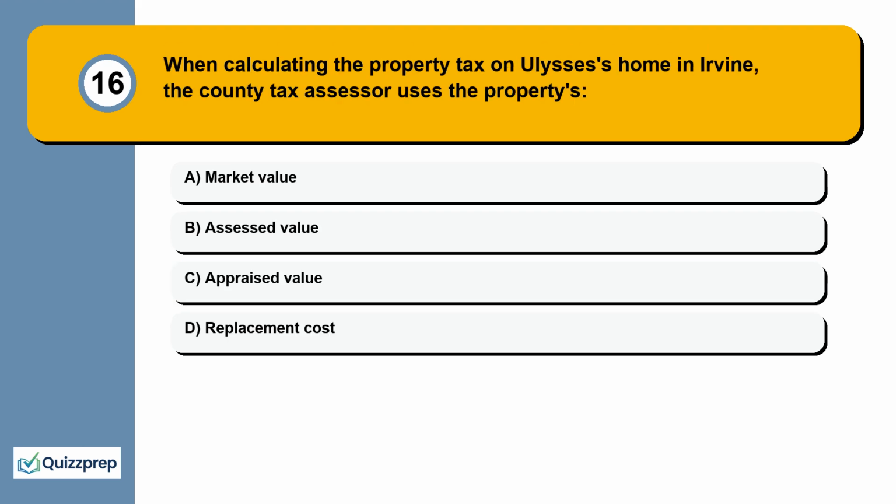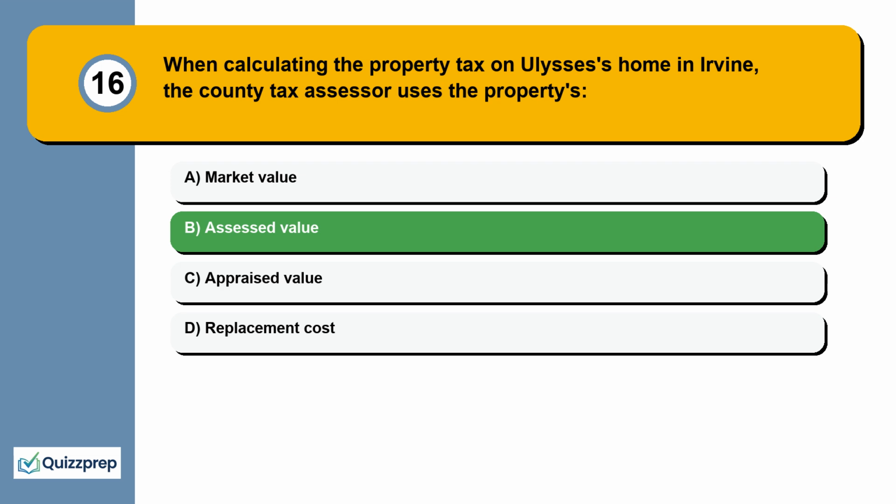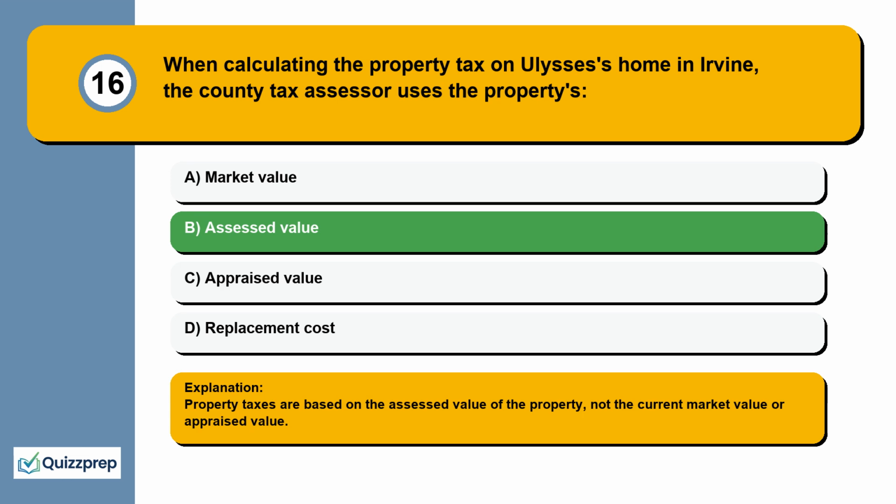Question 16. When calculating the property tax on Ulysses's home in Irvine, the county tax assessor uses the property's market value, assessed value, appraised value, replacement cost. Property taxes are based on the assessed value of the property, not the current market value or appraised value.